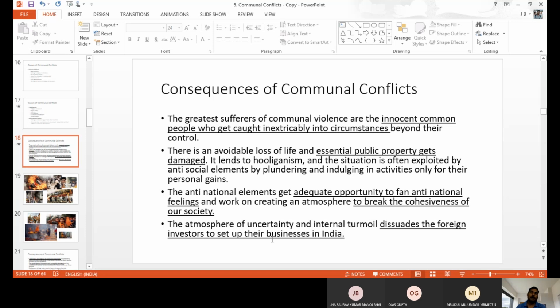They feel fear because anything can happen anytime. So why should I invest my money in a particular district to start a business? Like this, they avoid the state and the districts. So it also affects. If there is no business development in a particular state or district, then economic development is also not possible. That is the way things happen in our society.